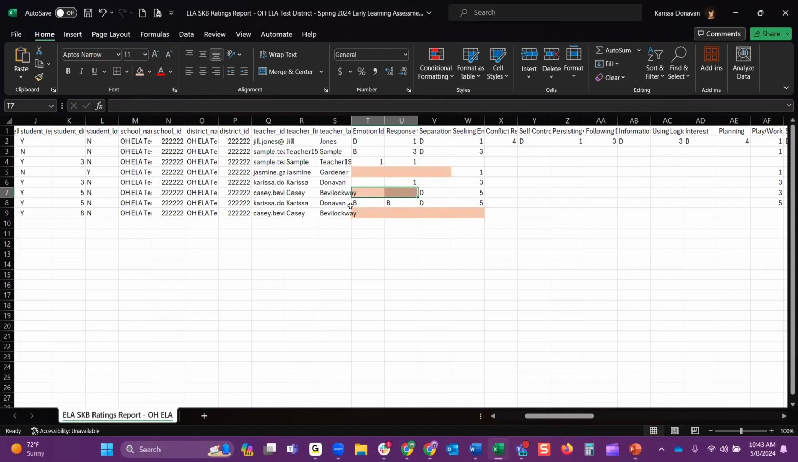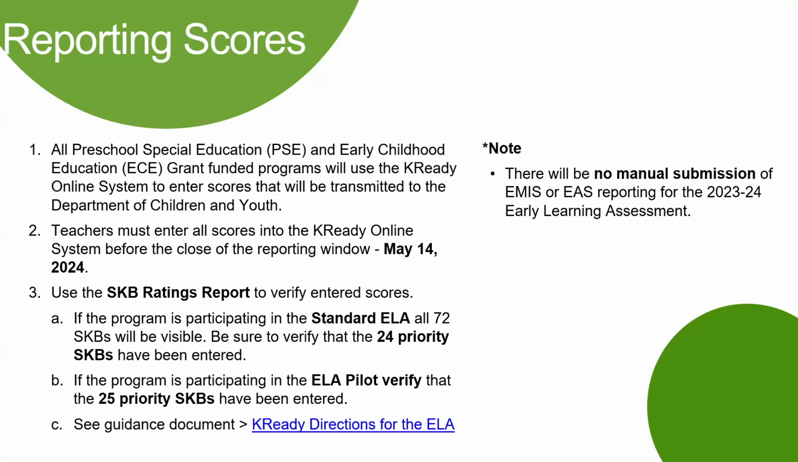This is where you're going to monitor this data that's getting entered, because the scores have got to be entered by May 14th at 11:59 p.m., no later. All preschool special education, PSE, and early childhood education, ECE, grant funded programs need to have scores entered into the KReady system. These all need to be entered by May 14th at 11:59 p.m., no later. And using that SKB ratings report, that's where you're going to verify those scores.